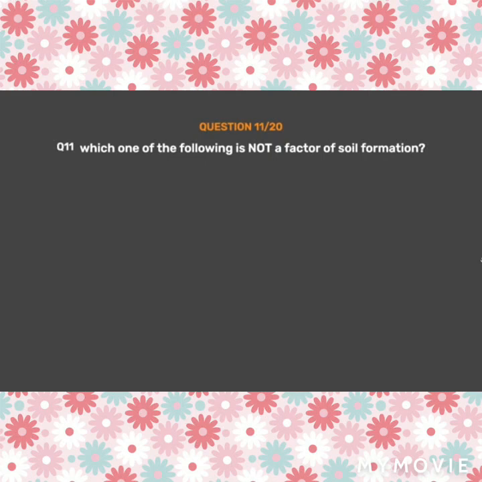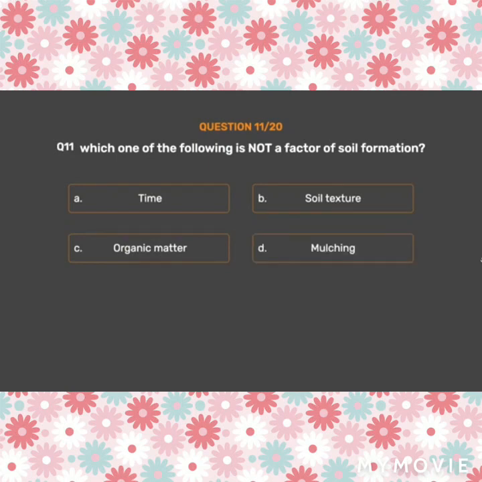Question number 11. Which one of the following is not a factor of soil formation? Option A. Time. Option B. Soil texture. Option C. Organic matter. Option D. Mulching.